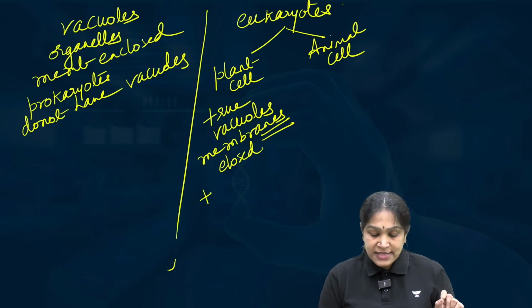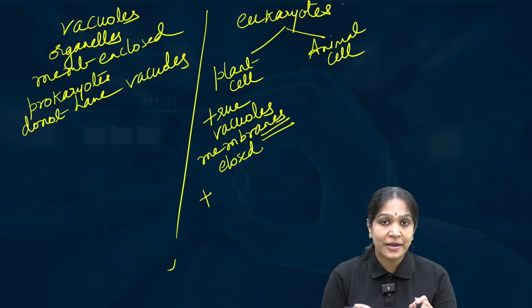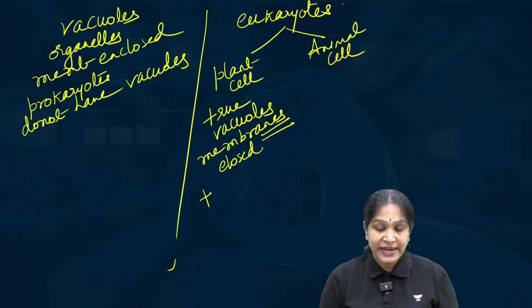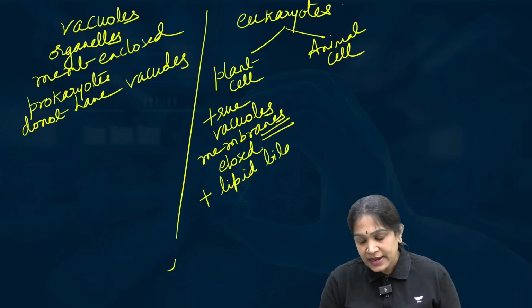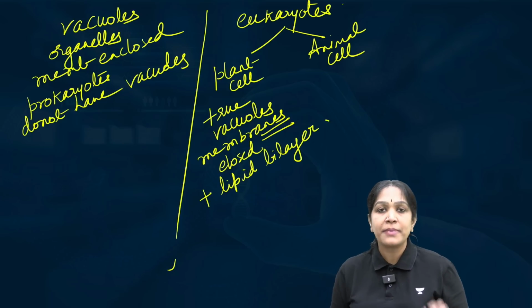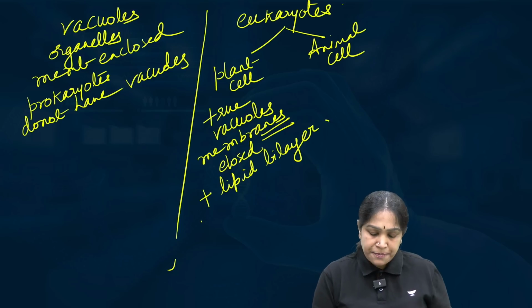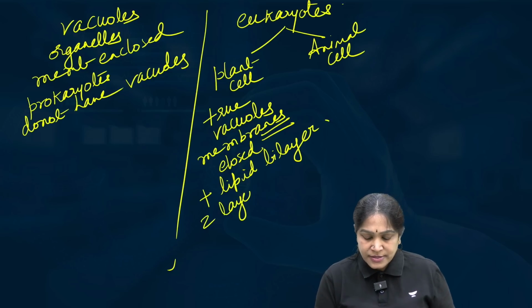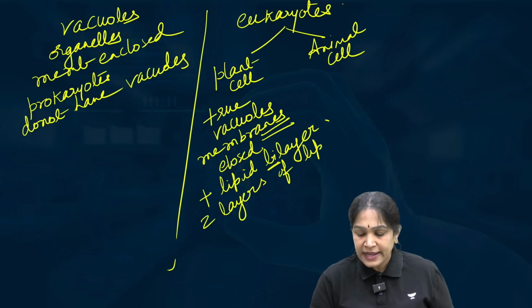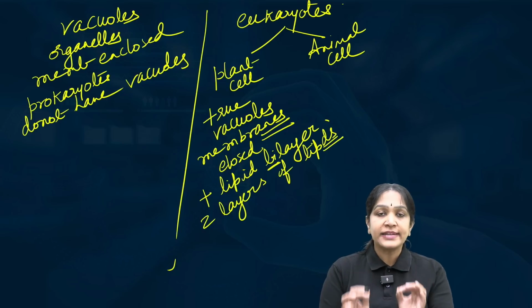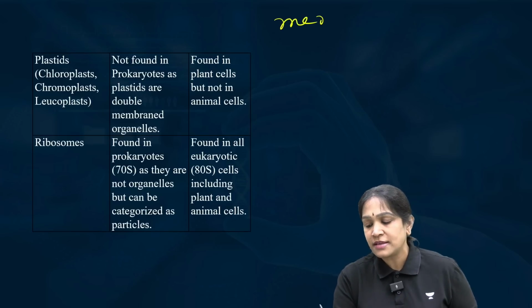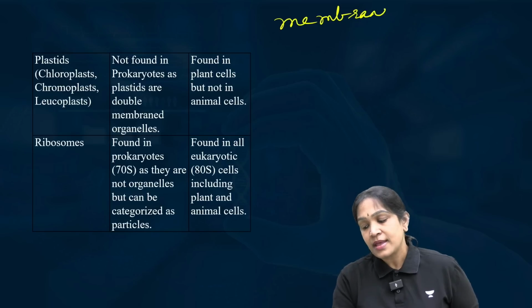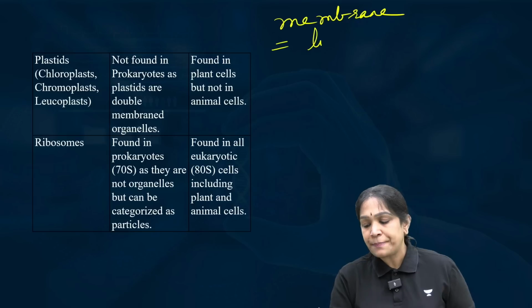That too, there is another very important criterion. That membrane should be made up of a lipid bilayer. What do you mean by lipid bilayer? Simple. Bi means two layers of lipids. So every time I am using the word membrane, membrane means a lipid bilayer.